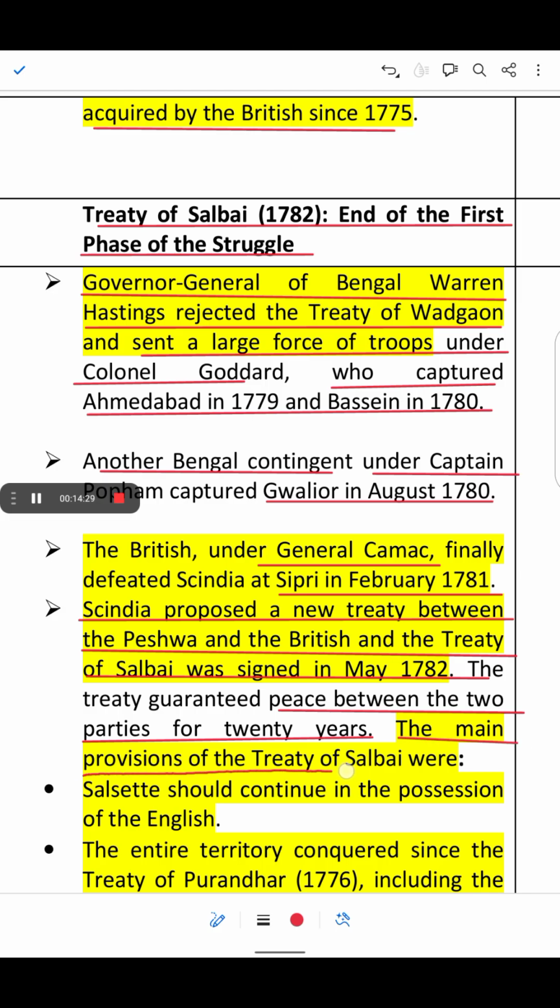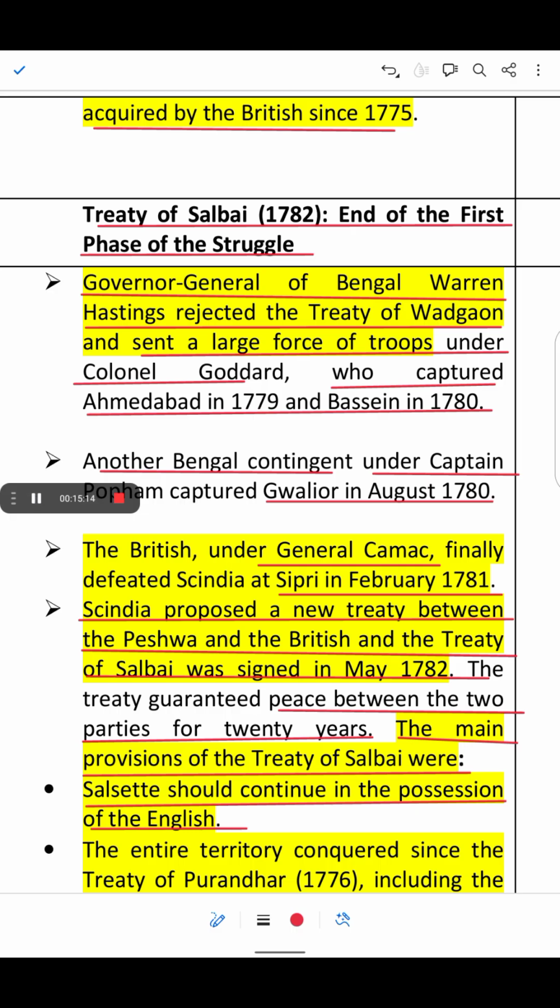The main provision of the Treaty of Salbai was that Salsette should continue in the possession of the English. Understand that the Treaty of Salbai was signed in 1782 and it was a peace agreement that ended the First Anglo-Maratha War, which continued from 1775 to 1782 between the British East India Company and the Maratha Empire. The treaty was signed in Salbai, a place near Gwalior, in May 1782.